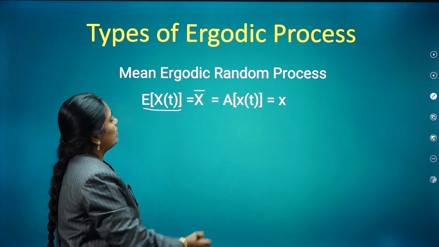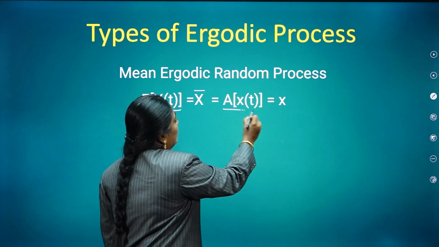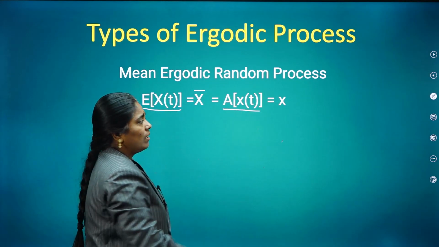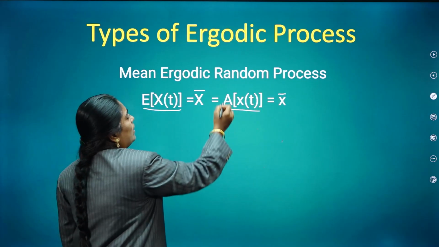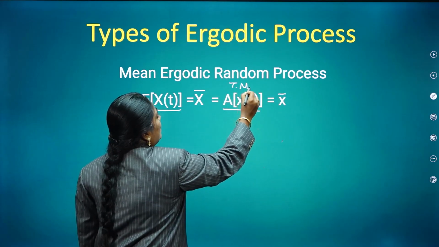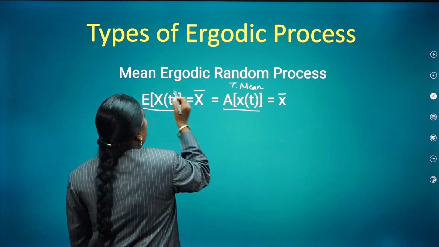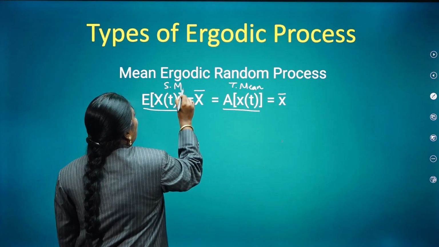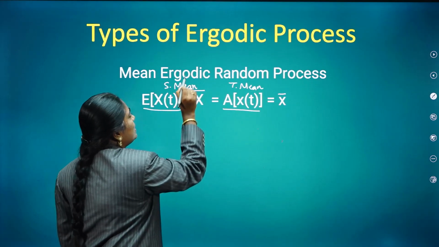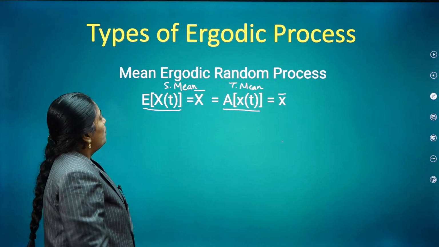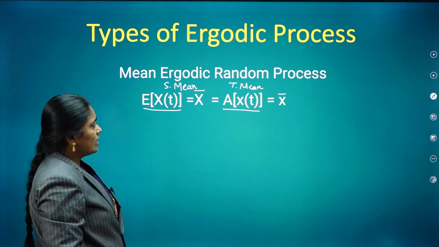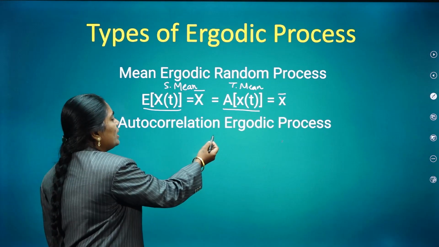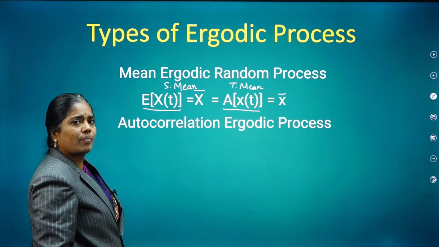That is equal to the time mean, that is A of x of t or small x bar. If the time mean is equal to the statistical mean, then that respective process is known as the mean ergodic random process.